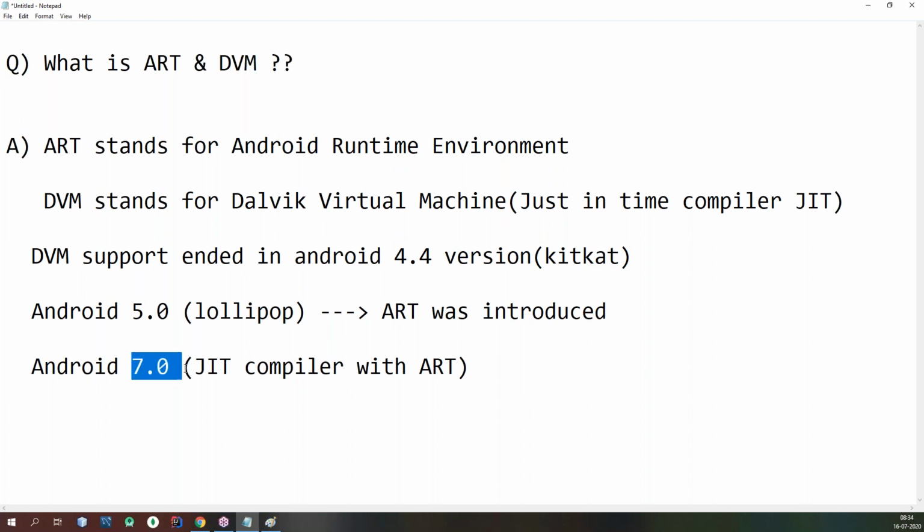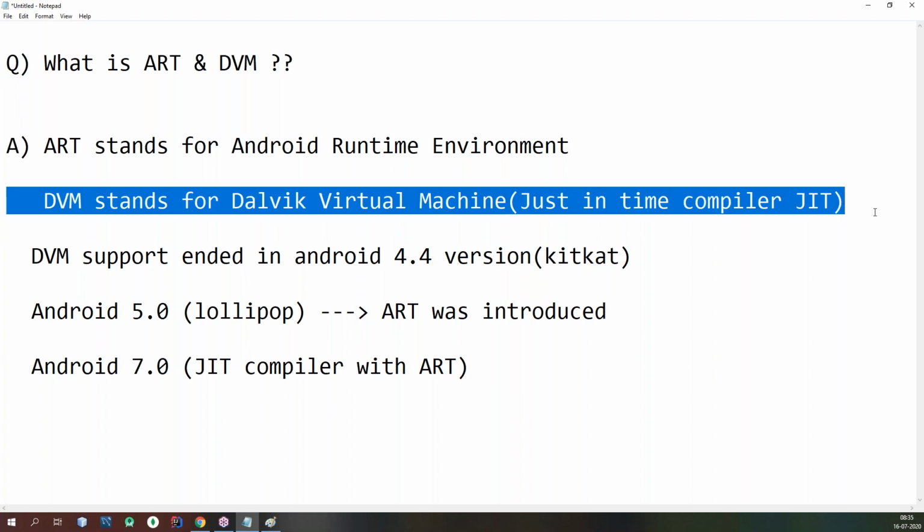In Android 7.0, Google added a JIT compiler to improve the performance of your Android runtime system when apps run. The interesting point is what the DVM and ART will take care of. The Dalvik virtual machine uses a just-in-time compiler. So what do you mean by just-in-time compiler?